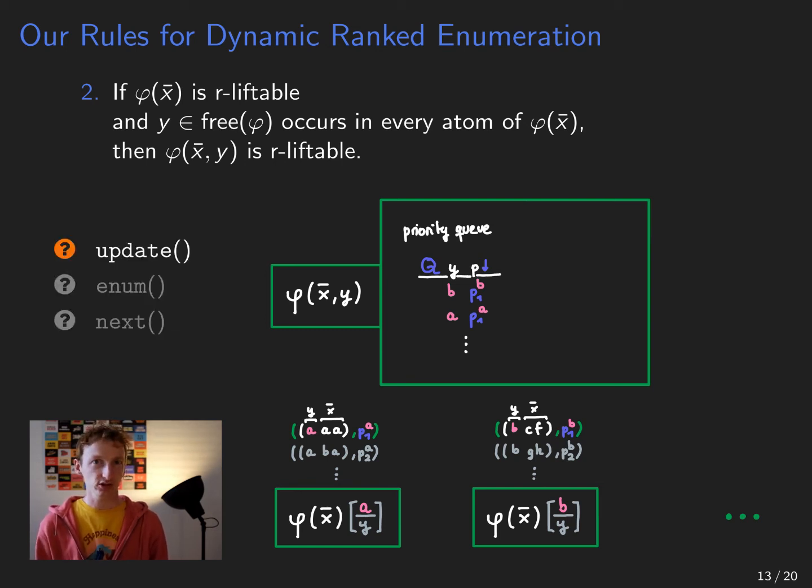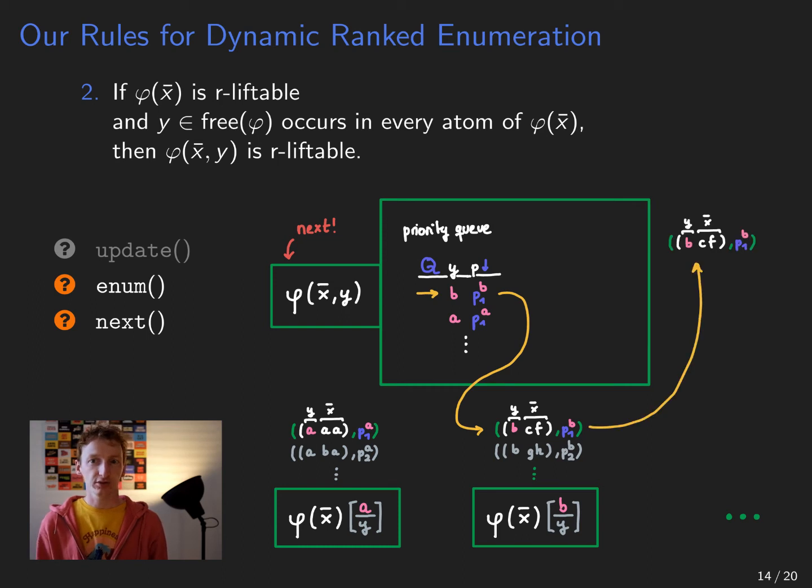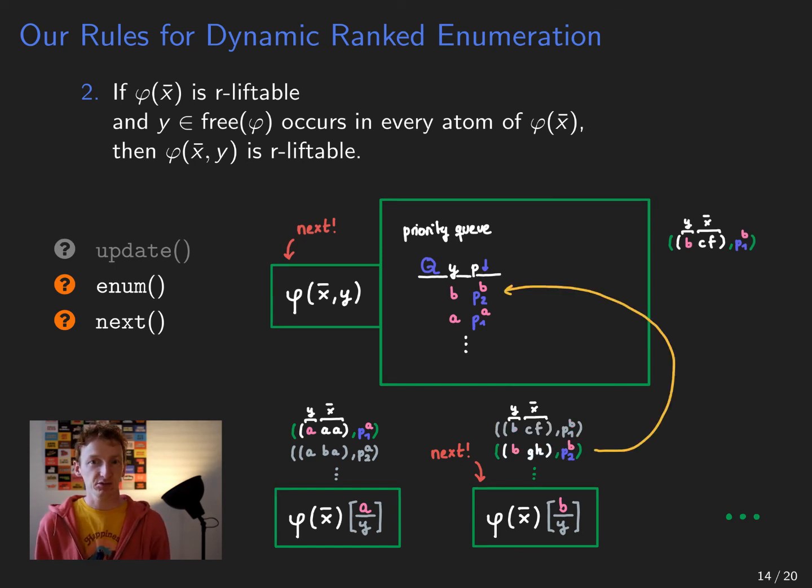So during update mode, this next output tuple is always the first one. So when we get an update, we propagate the update to the affected child instances, we receive the updated probability from these instances, and then we update the corresponding entries in the priority queue. And during enumeration mode, we look at the first entry in the priority queue, so let's assume it has constant b. We output the tuple of the child instance for b, and then we call next on the child instance. And last step, we update the entry in the priority queue with the probability of the new next output tuple for this instance b.